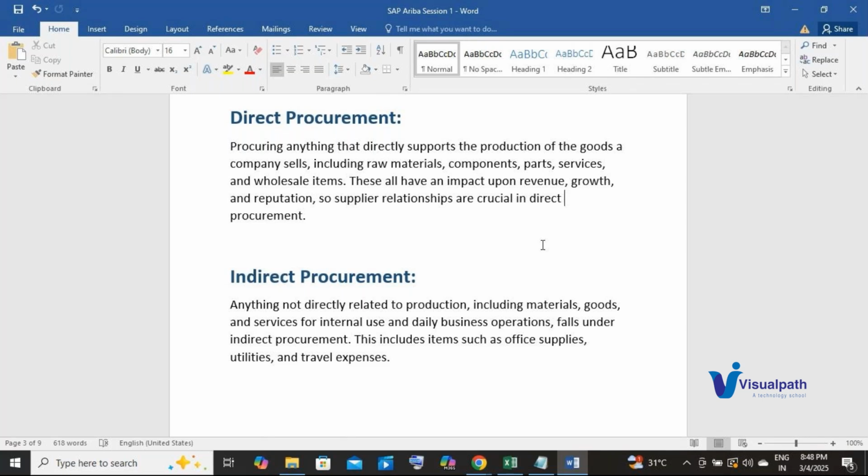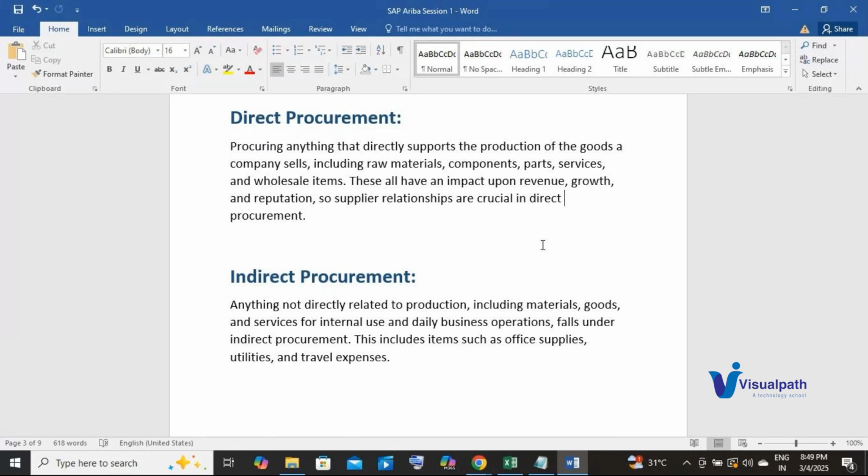For example, laptops. Laptops are not involved in the production of the biscuit, but they are necessary to run the day-to-day operations of the organization, right? So any procurement activity that is not directly involved in the production of the finished good, but is necessary to run the day-to-day activities of the organization, is categorized as indirect procurement. Examples can be office supplies, utilities, travel expenses. So laptops are a classic example in the case of a biscuit manufacturing company.